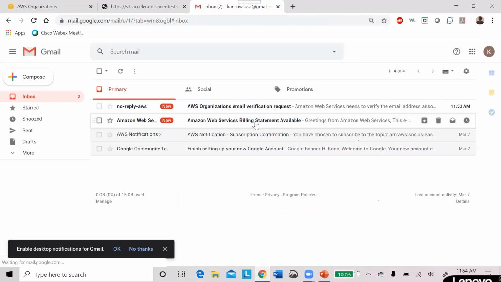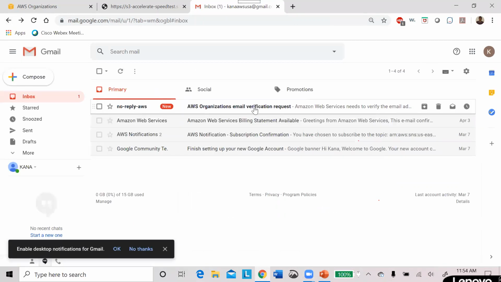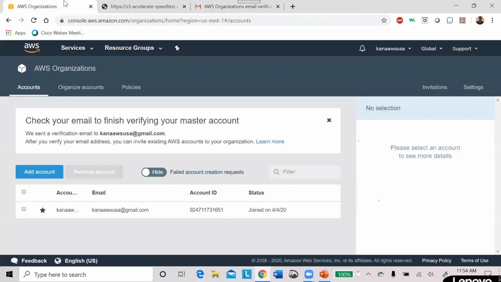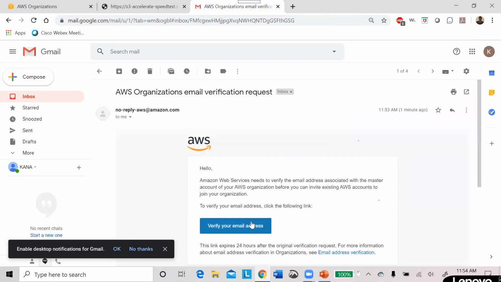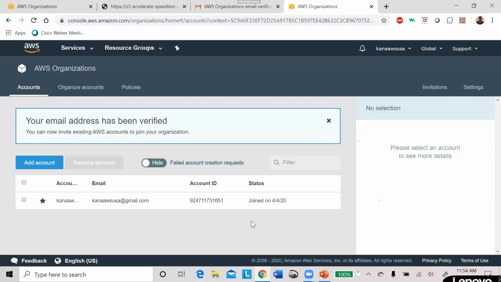They charge 25 cents. So this email we got at 11:53 Central, which means 1 minute ago. Whenever I clicked the organization, I got that email. So verify your email address. Yes, I have verified. Now I'm good to go here. Your email address has been verified. Now you can invite existing AWS accounts to join your organization. Until I verify, I cannot add or invite anyone.